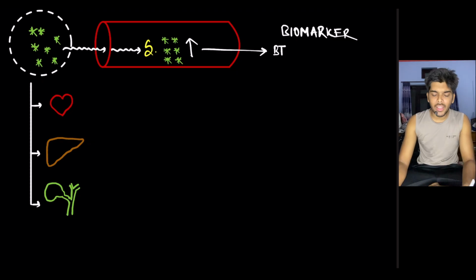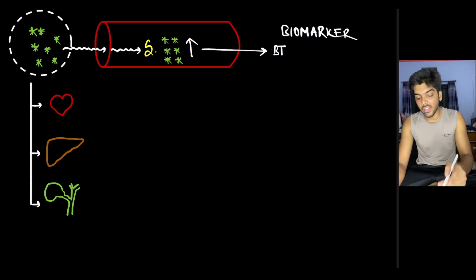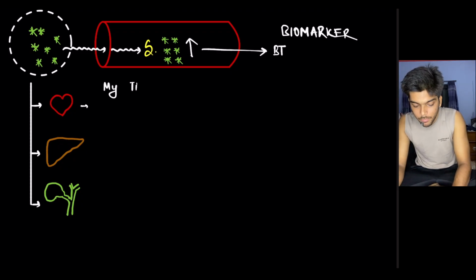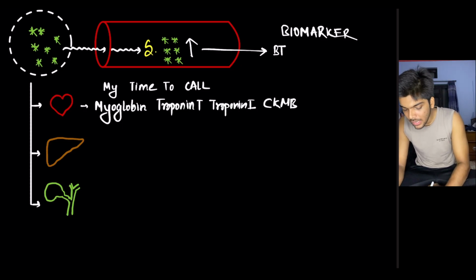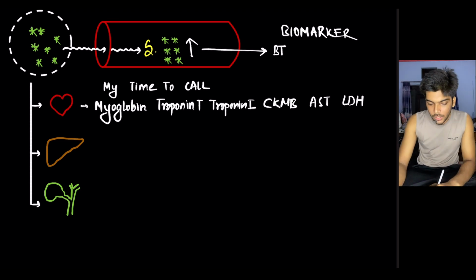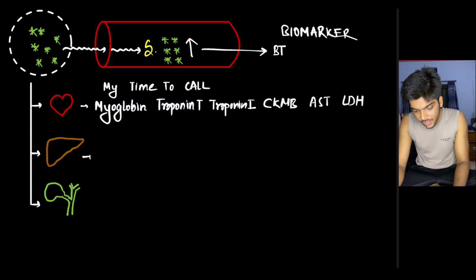Let's look at the biomarkers of various important organs or cells in your body. First, the heart cell. Just remember, my time to call. Y for myoglobin, T for troponin, another T for troponin, C for CKMB, A for AST, and L for LDH. Out of all these markers, the most important one is troponin I.